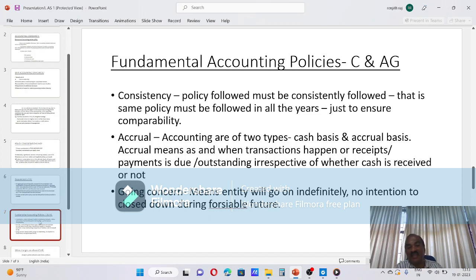Going concern concept cannot be assumed. In that circumstance, all the assets and liabilities should be valued at realizable value at that spot.